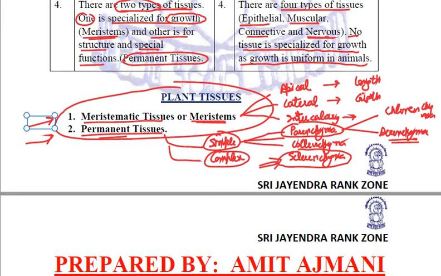Then we studied about the epidermis and the stomata. In this lecture, we'll be taking just till here, till the simple permanent tissues.